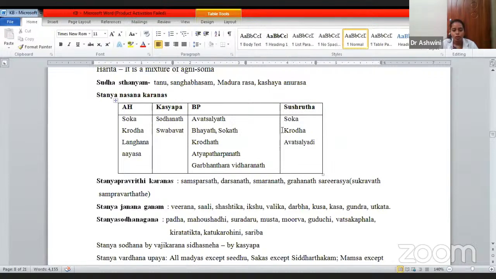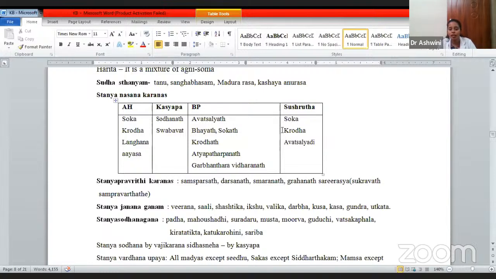Kashyapa says Shodhanata and Swabhavataha. Because of any kind of Shodhana, if the lady has undergone Shodhana, or even Swabhava, means naturally some will not have the Stanya. Bhava Prakasha, Vatsalya.